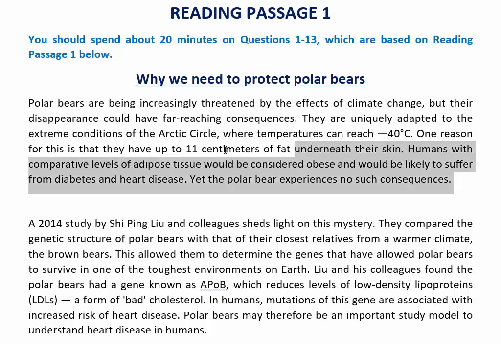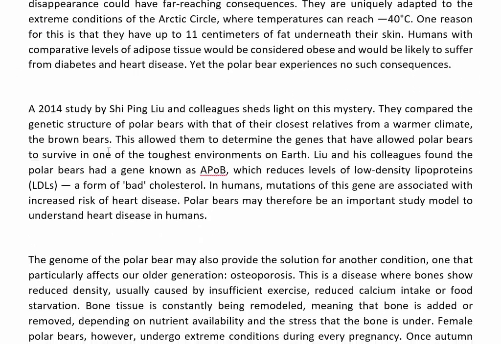In this paragraph there is no word related to people and unintelligent, so we have to leave it. Here it mentions humans, but there is no word related to intelligent or unintelligent, so we have to leave it.